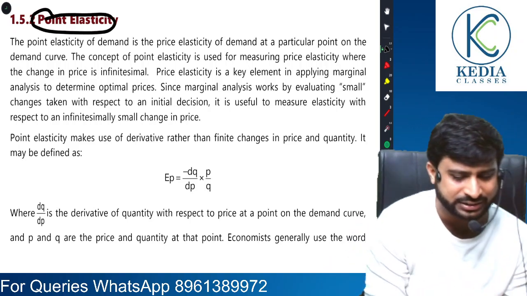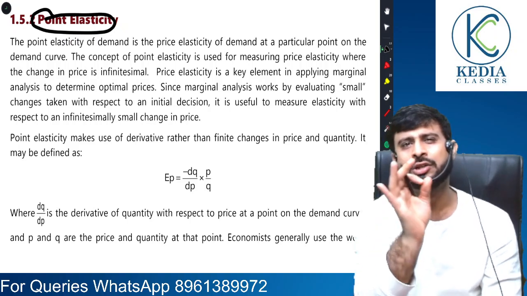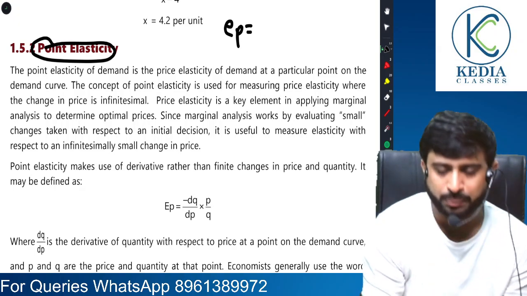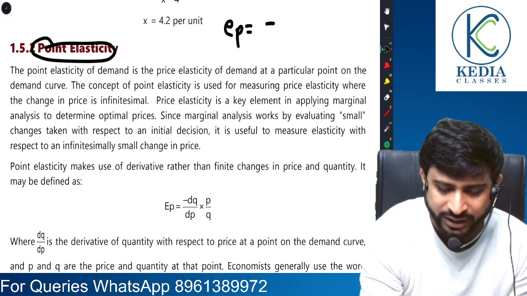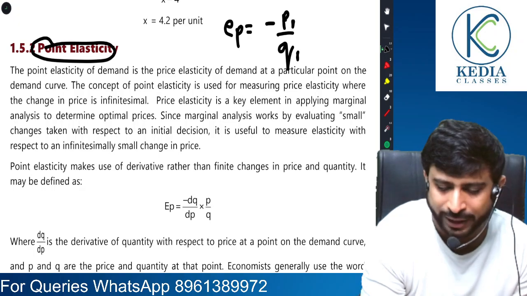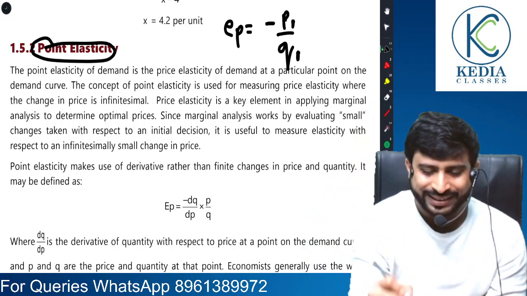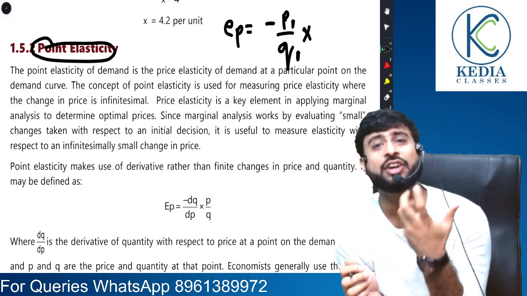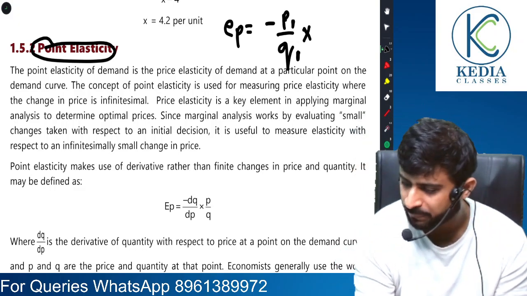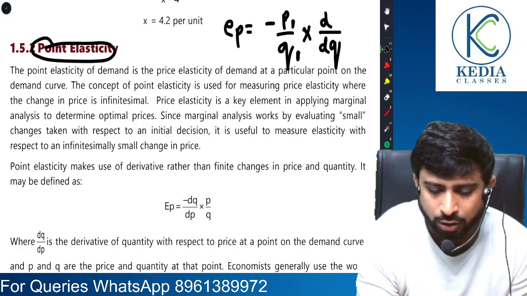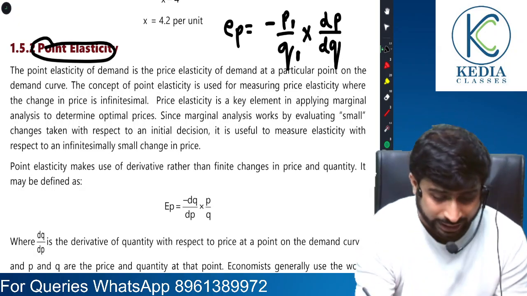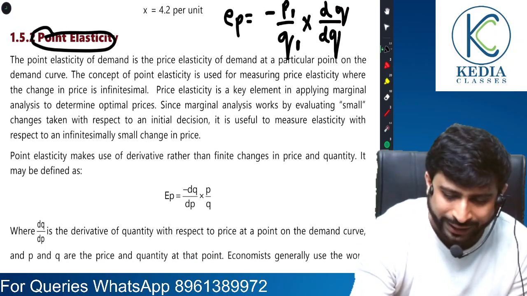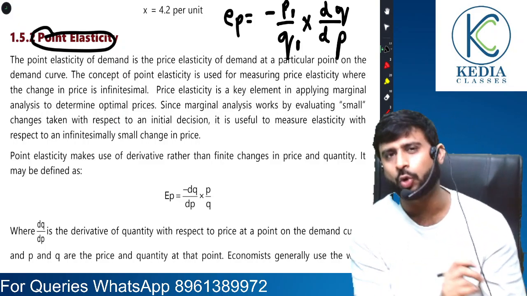Now we move to the point elasticity method. Point elasticity method is something that is relevant only for the sake of presentation. So what is the presentation formula of this? EP is equals to minus of P by Q. Minus of P by Q means minus of original price by original quantity into, all of you in maths have studied something called derivatives, differentiation as we call it, right? So it would be the derivative of quantity, dQ by dP. You know why so? It is something you already know.